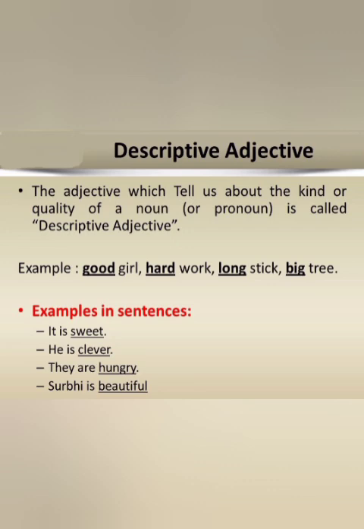For examples, it is sweet, he is clever, they are hungry, Shubhi is beautiful. So all these words which describe a noun or a pronoun are called the descriptive adjectives because they are giving us the detail or the description about the noun which is used in a sentence.